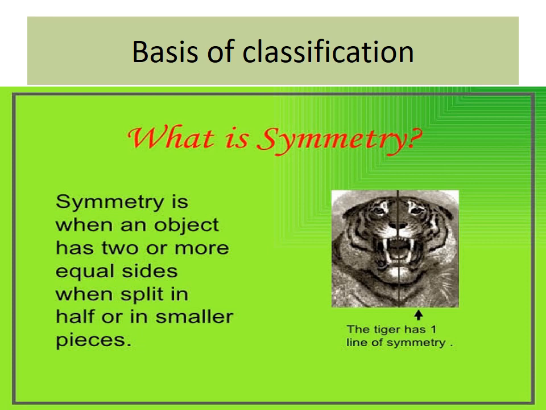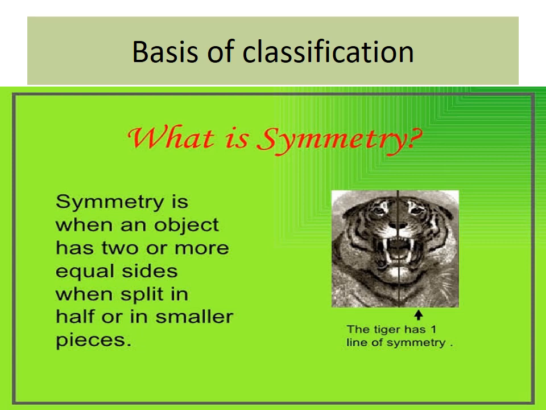What is symmetry? Symmetry is when an object can be split into two or more equal sizes, in half or in small pieces. You see the picture of the tiger, cut it in the center. That means two parts will come, one eye one side, another eye on the other side, one ear each side, half of the nose.